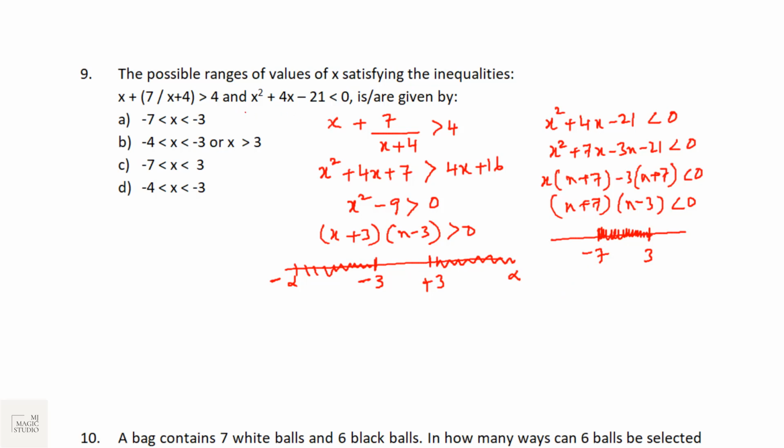Now since both the equations are meeting at common points, the combined area of these two would be the answer. So this says from minus 3 to minus infinity, but this says 3 to minus 7. So 3 to minus 3 is not applicable. When we combine these two, it should be from minus 7 till minus 3 only. So the range where the values of x satisfy is from minus 7 to minus 3. Option A is the pick.